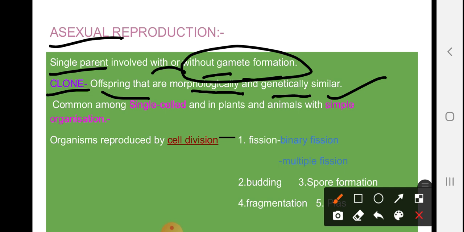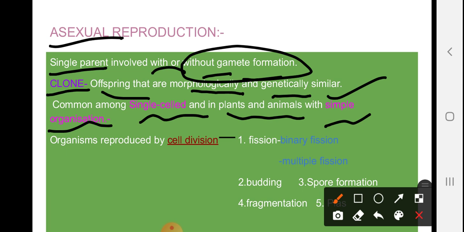Okay, next thing, where does this asexual reproduction take place? This is most common in single-celled organisms, and in plants and animals with simple organization, not complex. Simple means in plants, we take the thallophyta, commonly known as algae, where asexual reproduction takes place.